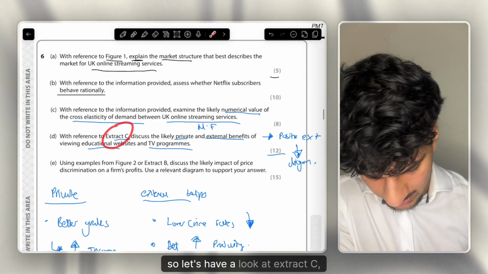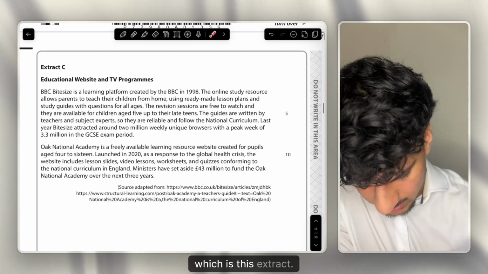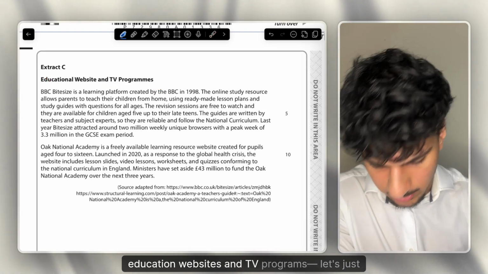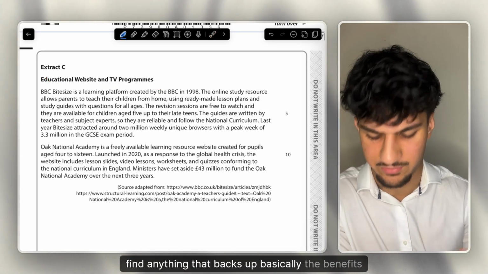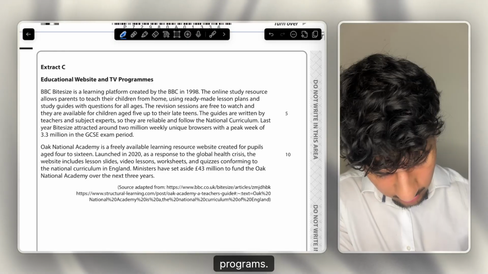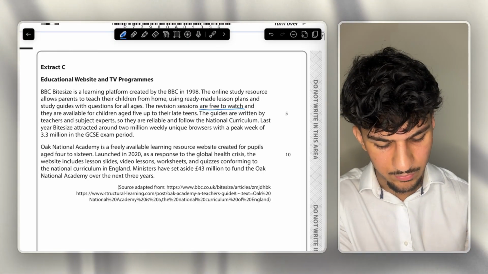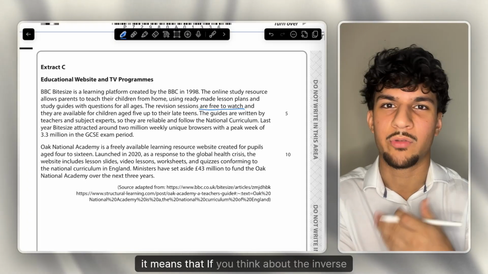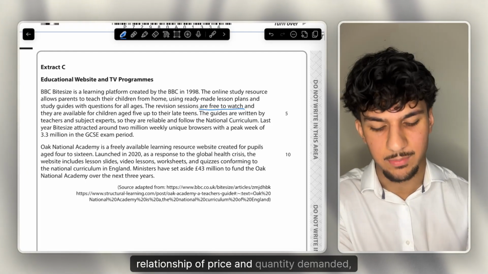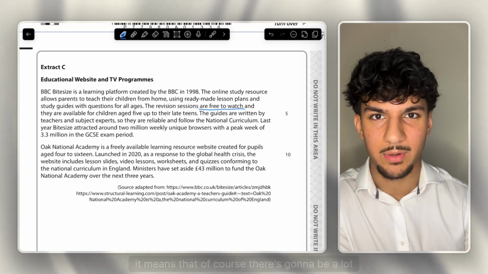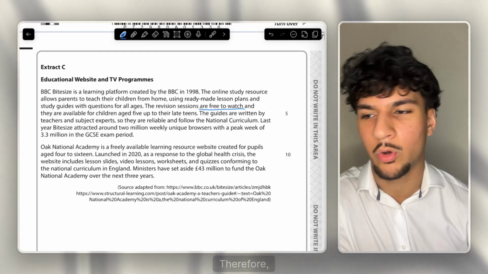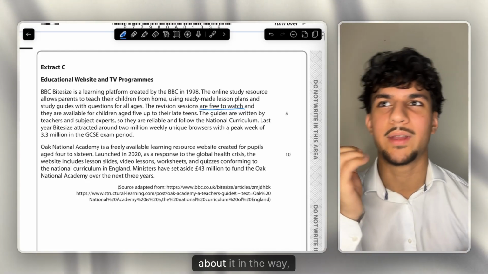So let's have a look at extract C, which is this extract. So, education websites and TV programs. Let's just find anything that backs up the benefits of these programs. Firstly, they're free. What does free mean? If you think about demand, and the inverse relationship of price and quantity demanded, it means there's going to be a lot more demand due to price being free. Therefore, what do we usually say when price, just think about it in the way, because free.